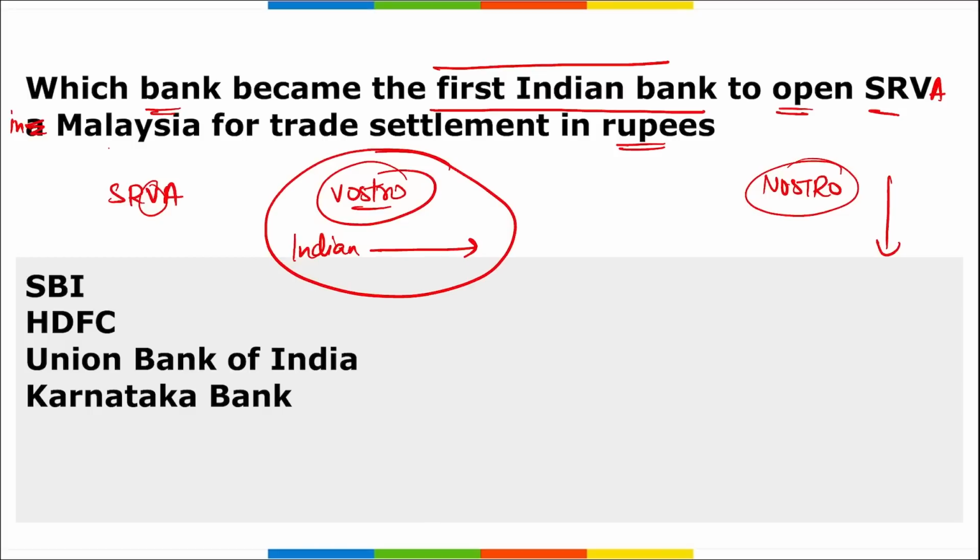Alright, so remember it is Malaysia. These Vostro accounts were opened in Malaysia, and the first Indian bank to open them is Union Bank of India, UBI. Very important question, right? UBI opened its Special Rupee Vostro Account in Malaysia to facilitate transactions between India and Malaysia in Indian rupees.